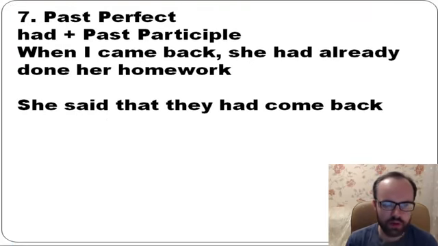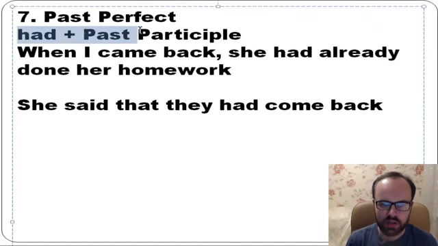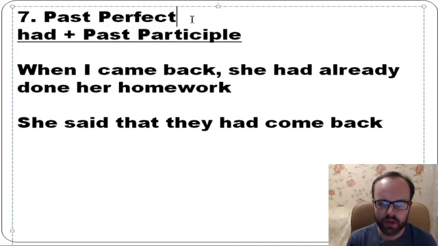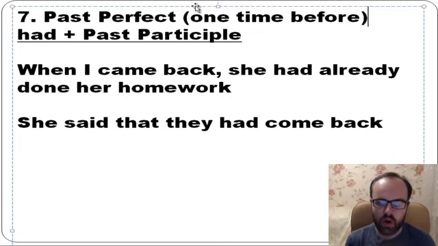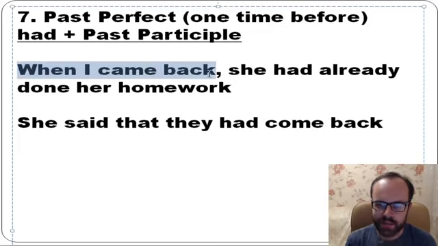Well, so what about past perfect? It's had plus past participle, the third form. It's one time before. Look, when I came back, she had already done her homework. When I came back, but she did her homework earlier.